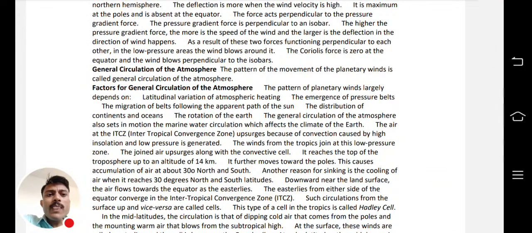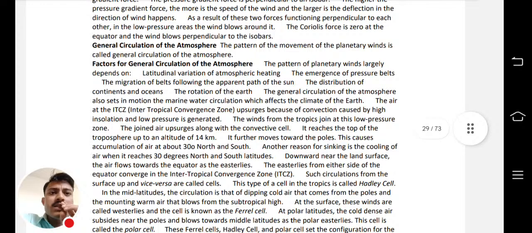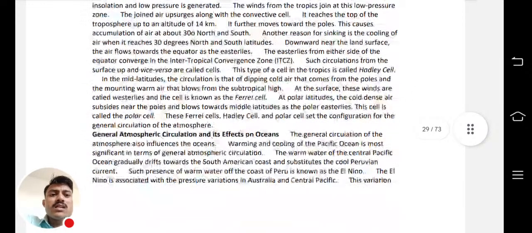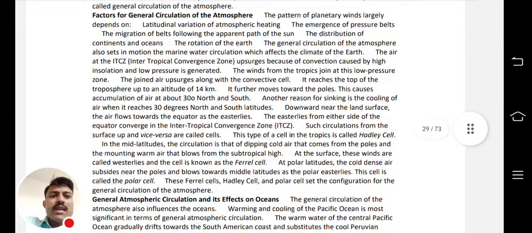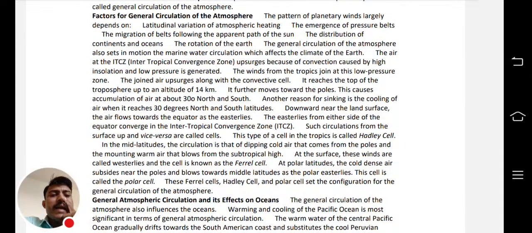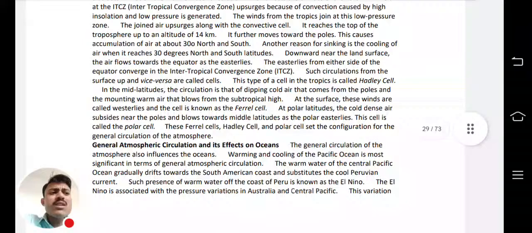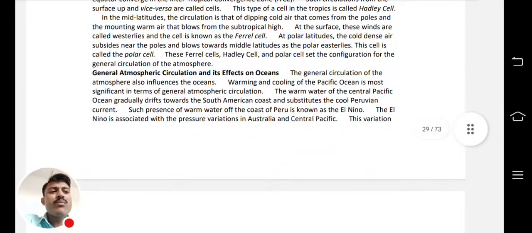Okay, so factors, general circulation of the atmosphere. Factors for general circulation, how the general circulation of the atmosphere works, like the Ferrel cell, polar cell, tropical cell, Hadley cell, what is their definition, intertropical convergence zone, what is that? I will explain in detail on the whiteboard also, but I am just giving you an idea of the points covered in this PDF and how it is very important, very helpful for the geography syllabus.